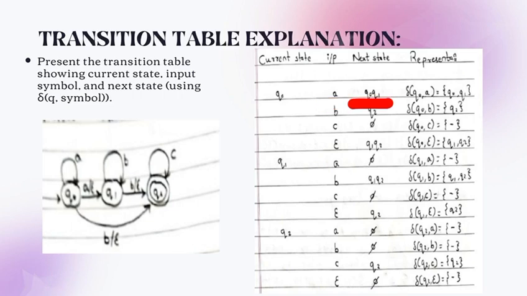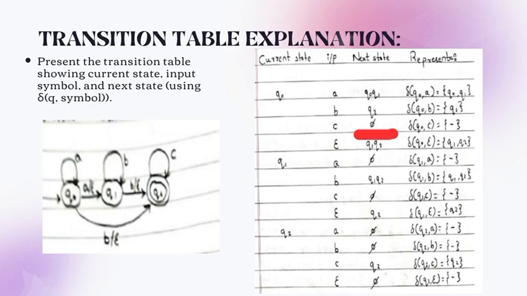By taking the input symbol A, Q0 moves to Q0 and Q1. So it can be represented as delta of Q0, A equals Q0, Q1. By taking the next input symbol B, Q0 moves to Q2. So the transition will be delta of Q0, B equals Q2.